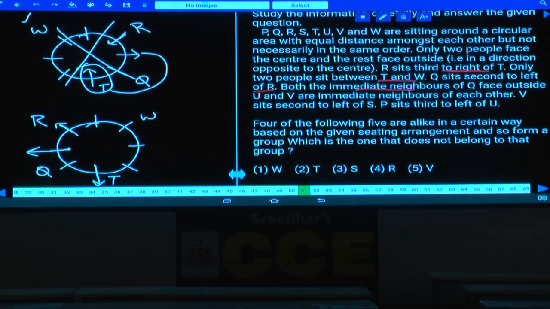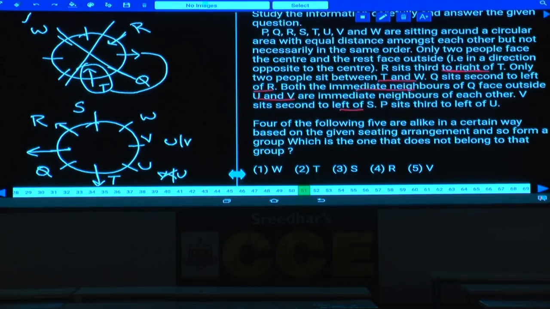Both the immediate neighbors of Q face outside. Then U and V are immediate neighbors of each other. As U and V are immediate neighbors of each other, if U is here, V will be here, or if U is here, V will be here. V sits second to the left of S. As V is seated second to the left of S, V cannot be at this place. Why? If V is here, second to the left of S is not possible. Hence U will be here. If U is here, V will be here. And V is seated second to the left of S, S must be here.